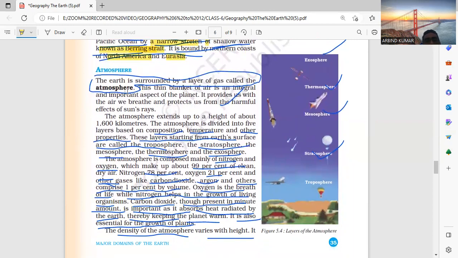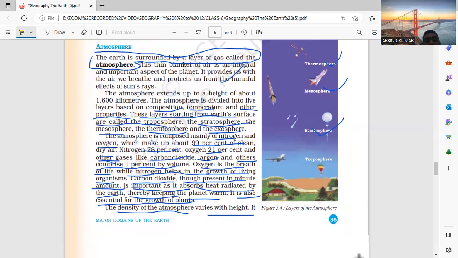The atmosphere: the Earth is surrounded by a layer of gases called the atmosphere. This thin layer, like a blanket, is an integral and important aspect of the planet. It provides us with air to breathe and protects us from the harmful effects of the sun's rays. It extends up to a height of about 1600 kilometres.